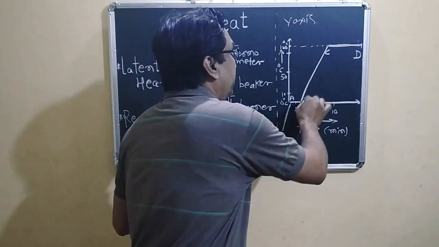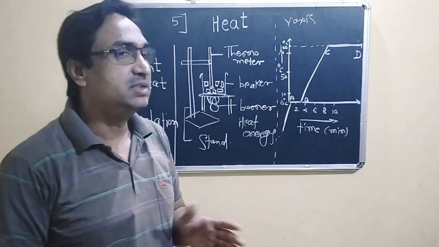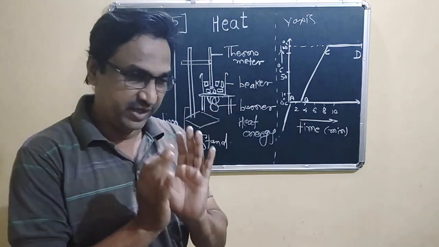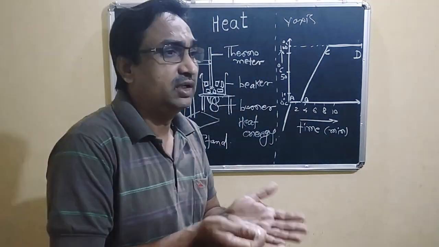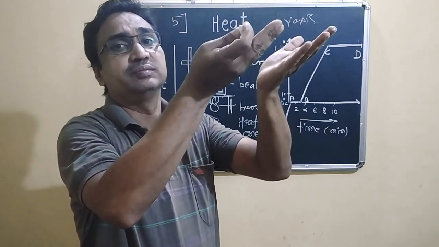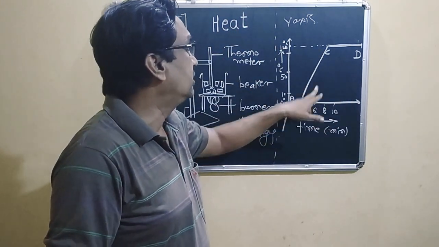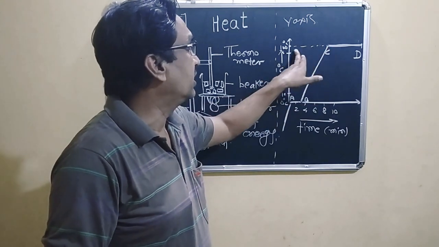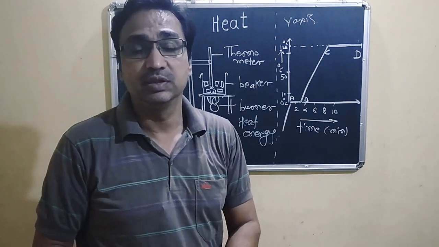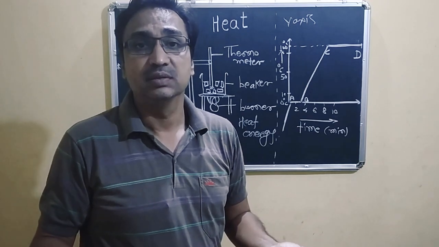After that, B to C is the phase where the temperature rises, in such a way that up to 100 degrees Celsius the water boiling begins.